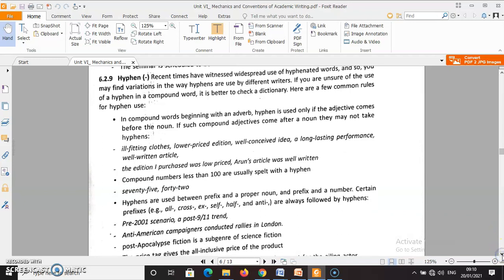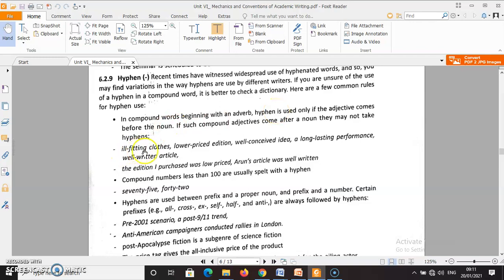Then next one is hyphen. Recent times have witnessed widespread use of hyphenated words, and so you may find variations in the way hyphens are used by different writers. If you are unsure of the use of hyphen in compound words, it's better to check a dictionary. Okay, so hyphens are used in compound words beginning with an adverb. Hyphen is used only when the adjective comes before the noun.